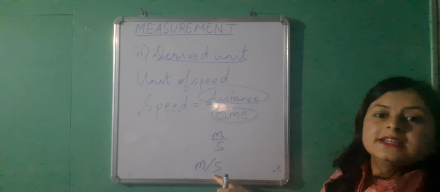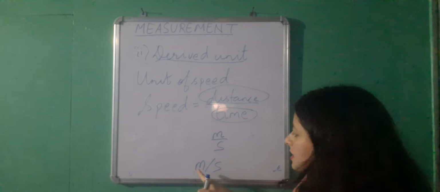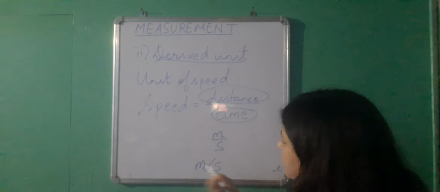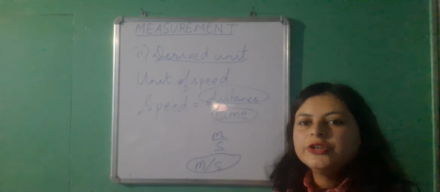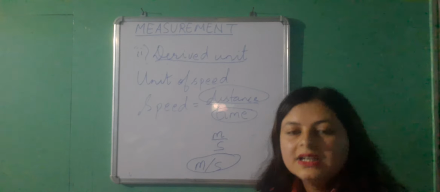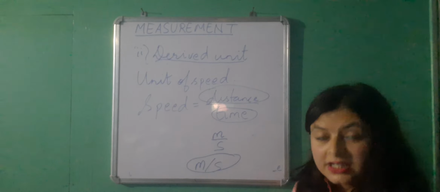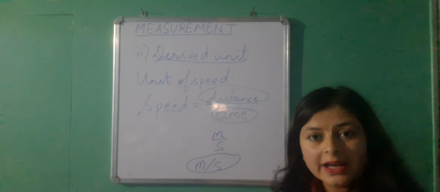Now it contains 2 units in it. One is meter, another one is second, which individually are fundamental, but this unit of speed is the combination of 2 fundamental units. That is why the unit of speed happens to be a derived unit. So derived units are those which depend on the fundamental units.